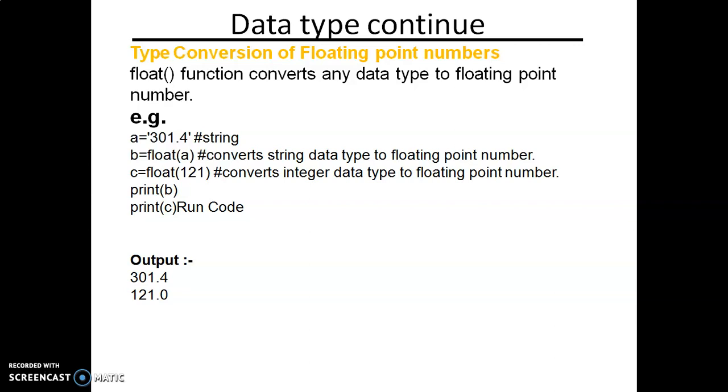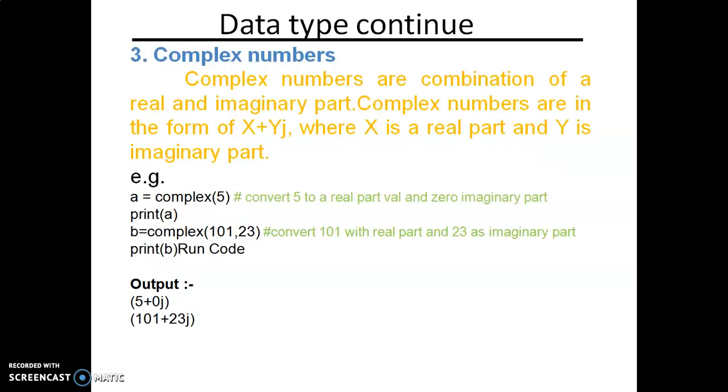Here 301.4 is a floating value, but if we do not convert it, it will be treated as a string because it is enclosed in single quotes. Float of 121, this is a decimal, but it converts to the float 121.0. Okay, is it clear?